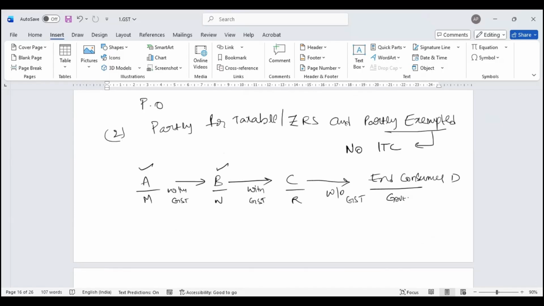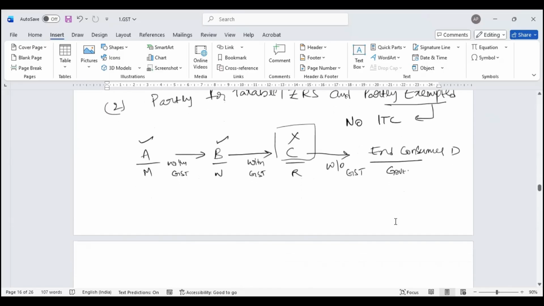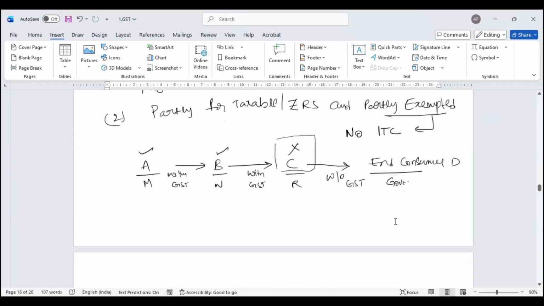Since C is selling to D without GST, there is no benefit of input tax credit given to C. There is a breakage in my supply chain, in the benefit of input tax credit at a particular point. So since C is not making outward supply with GST, the input tax credit gets restricted under section 17, subsection 2. This is what the input tax credit restriction stands for.